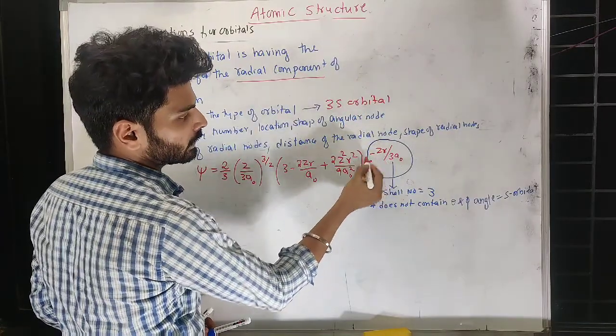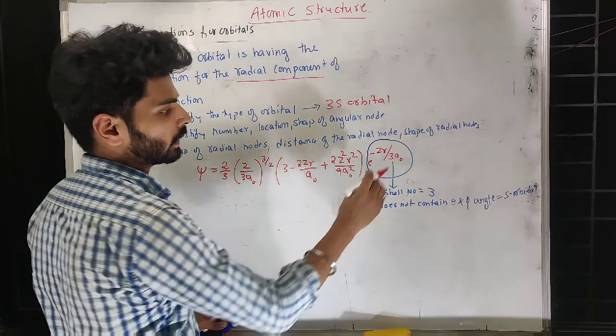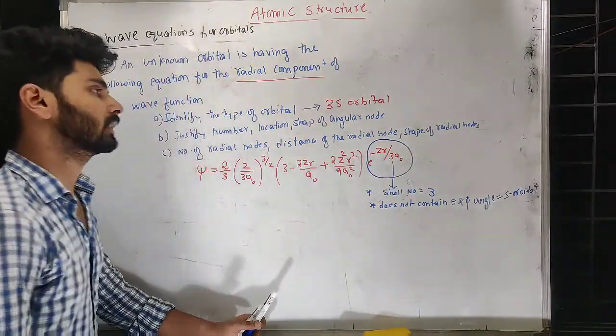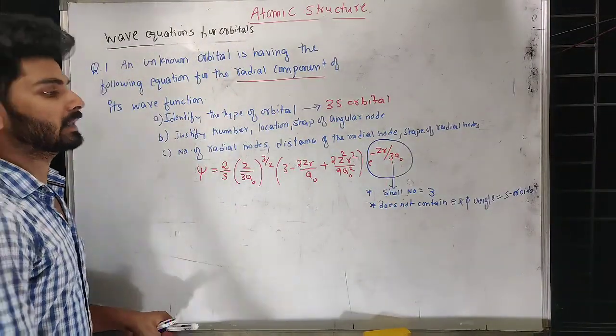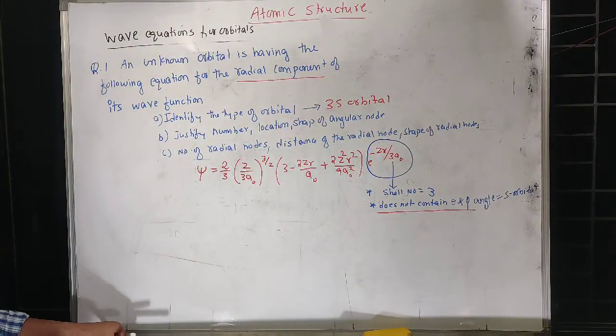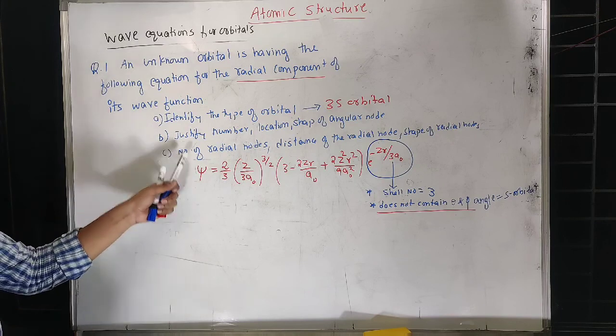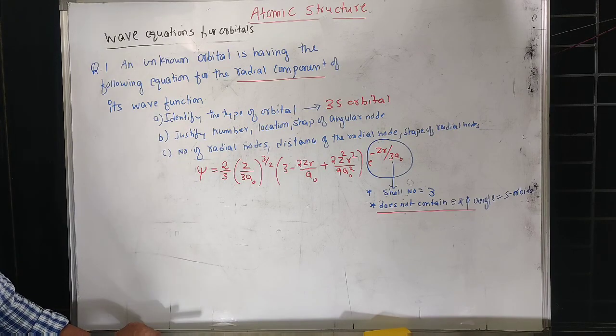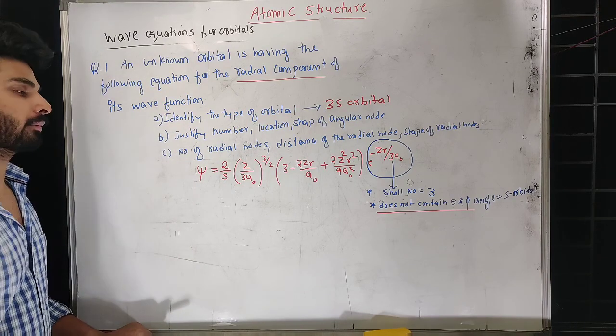The 3 we got to know from this e power term. The 3 indicates 3s, and s indicates there is no theta and phi angle term in the equation. Next, justify the number, location and shape of the angular node.